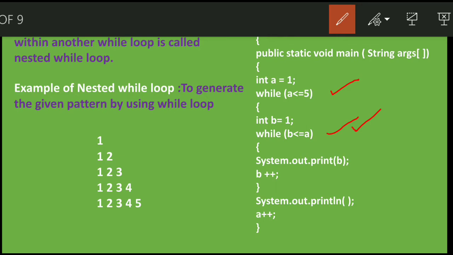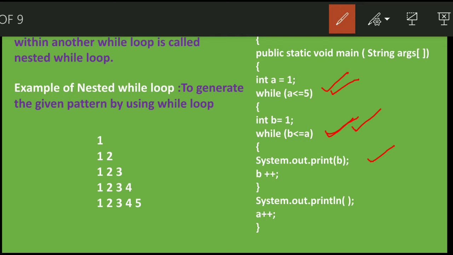Now System.out.print, it is not println, it is print b. Print and println, the difference is print will not create a new line, but println will take us to a new line. So System.out.print b will display the value of b. So b's value is how much? 1. Now you can see this is a while loop, the first while loop, and inside the while loop there is another while loop. This type of loop is called a nested while loop.